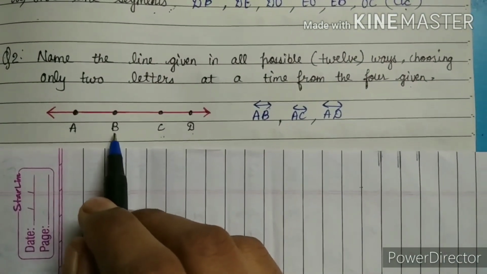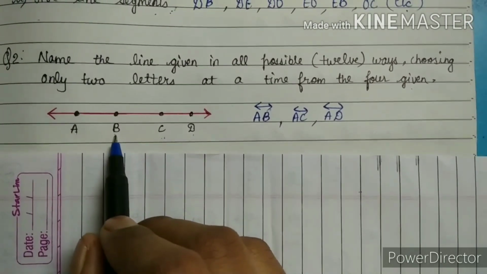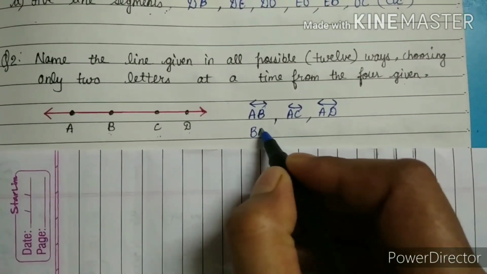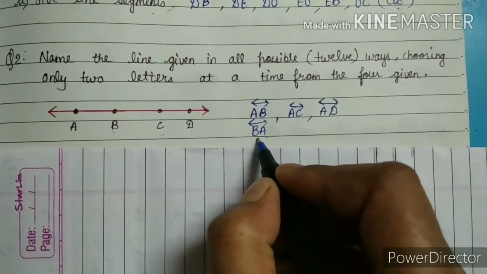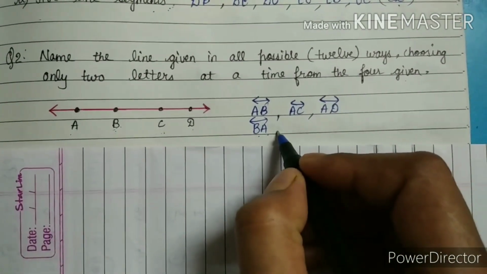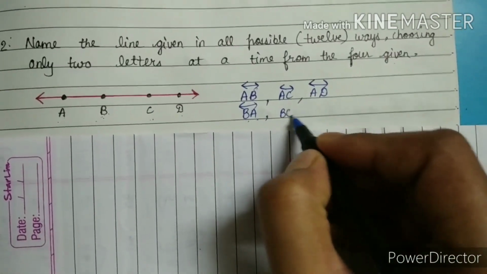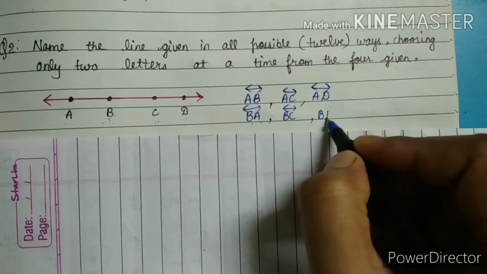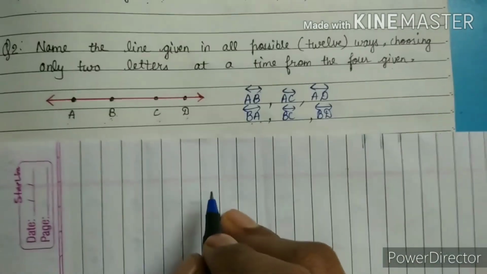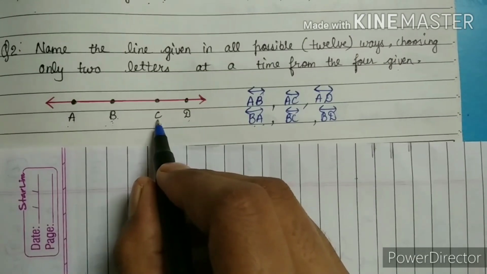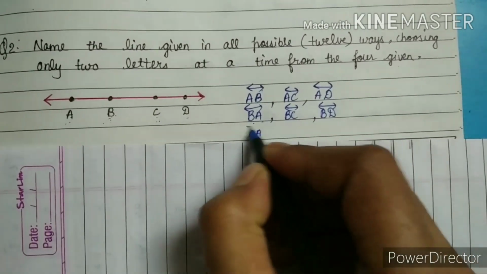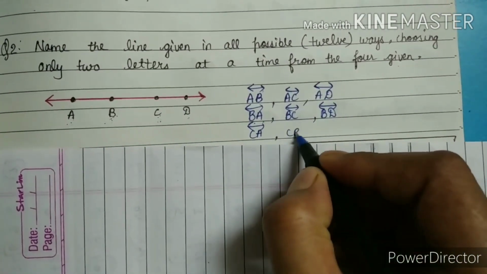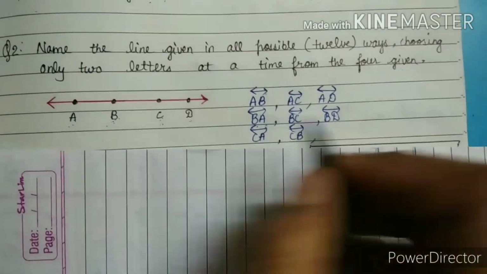Now the next point is B. With B, first is B to A. B is here and A is here. From B to C. Okay. Now from B to D. Okay. Now with C. Firstly C to A. Now with C, who will come? B. Now with C, who will come? D.